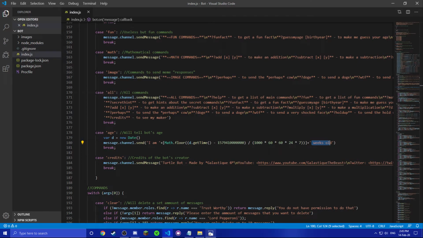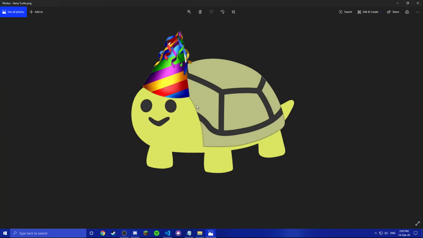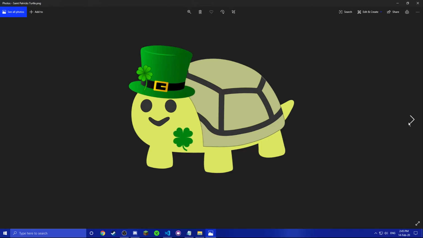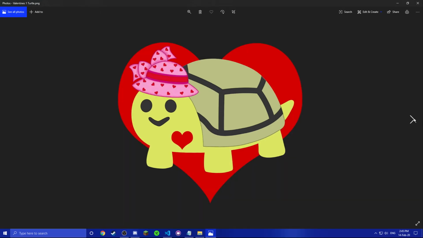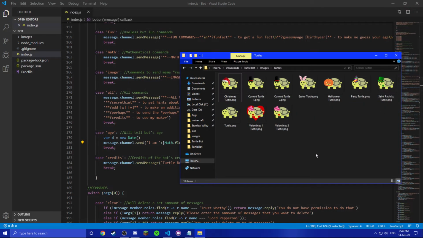So like I was saying at the start, this is the skin for the week of his birthday. That's for St. Patrick's Day, which is pretty cool, to be honest. And this is just the default with nothing on him. And this is for Valentine's. So yeah, that's all of them. They're pretty cute. I love them.